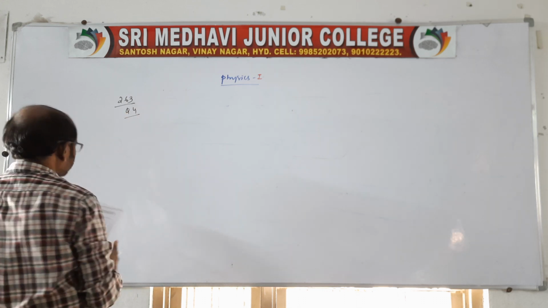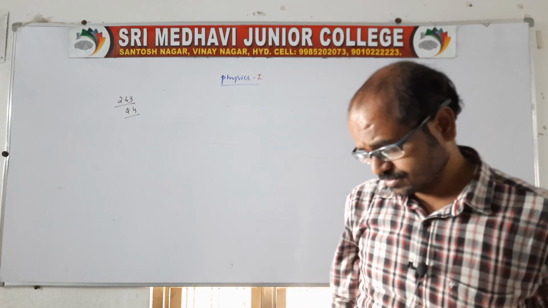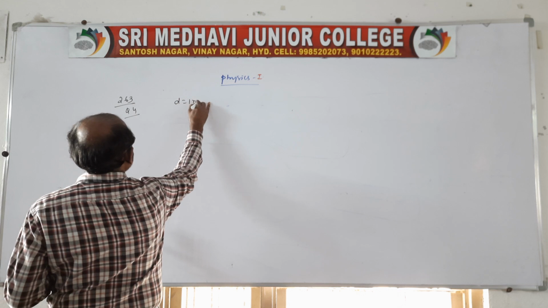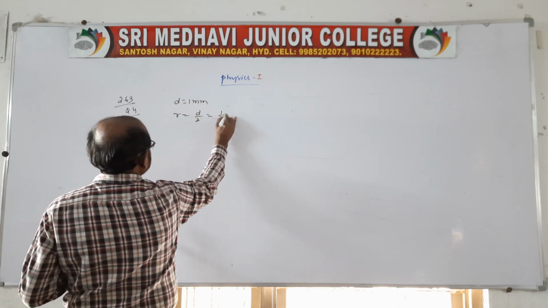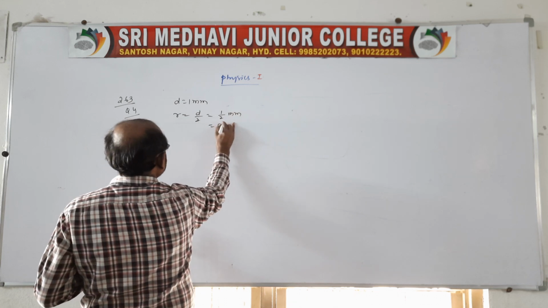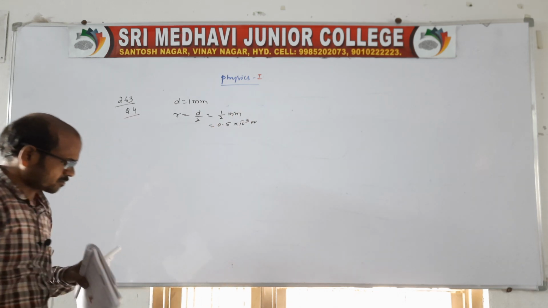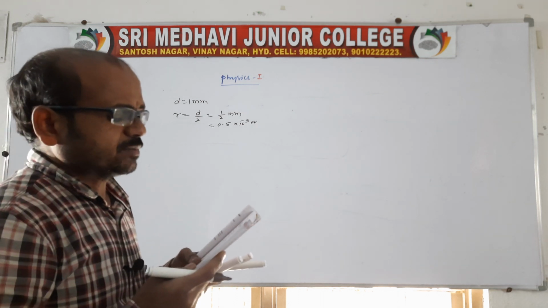Look at everyone, read the question properly. A brass wire of diameter is given, you write the diameter as 1 mm. So we need to find the radius from the diameter: 1 by 2 mm, that is 0.5 into 10 power minus 3 meter. So the radius is over, right?